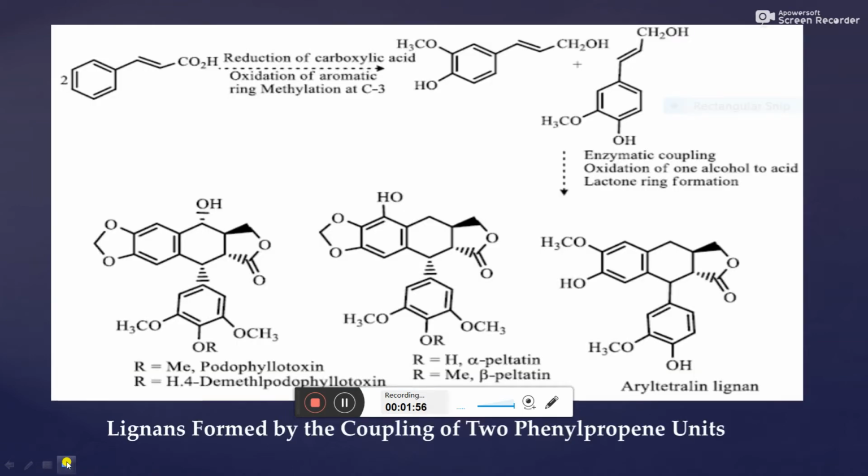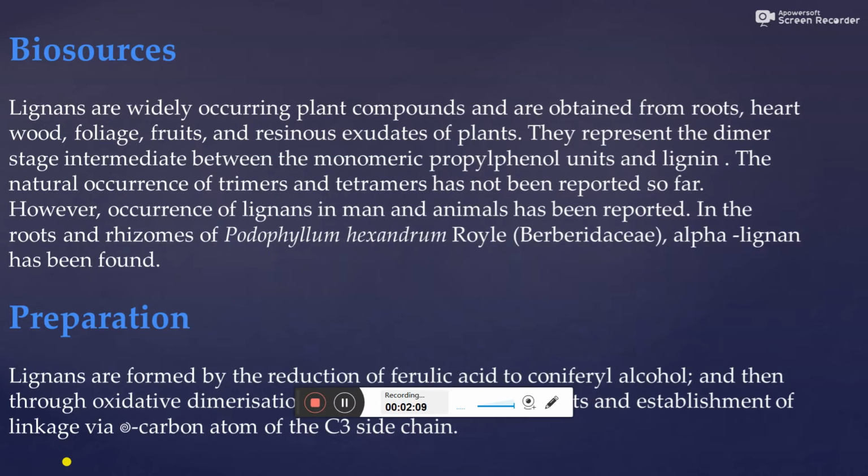Next, you can see this image of lignans formed by the coupling of two phenylpropene units. Then biosources. Lignans are widely occurring plant compounds and are obtained from roots, hardwood, foliage, fruits, and resinous exudates of plants.